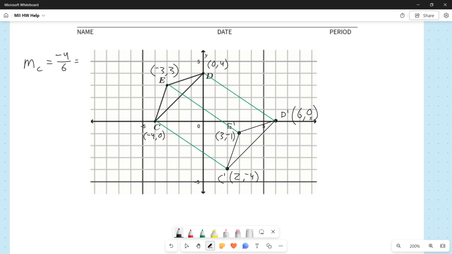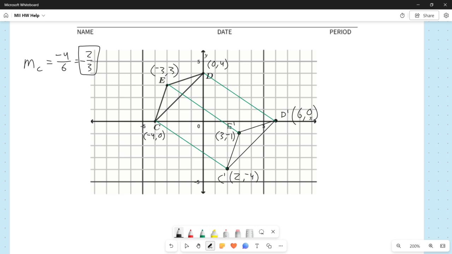When you have a negative over a positive, you should pull the negative out and make the entire fraction negative. Then we've got 4 sixths, which reduces to 2/3 because the numerator and denominator both have a factor of 2. So we're left with negative 2/3. That's for C to C prime. I don't think it's too difficult to see that if we do D to D prime, we're going to get the same result, because we applied the same transformation to D that we did to C. Every single point went down 4 and to the right 6.